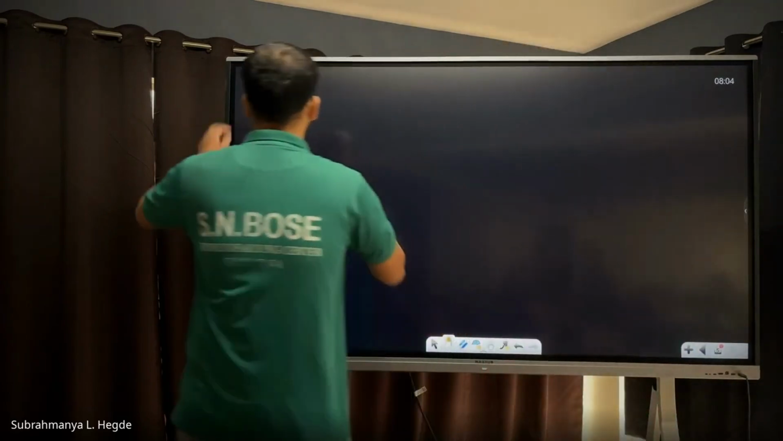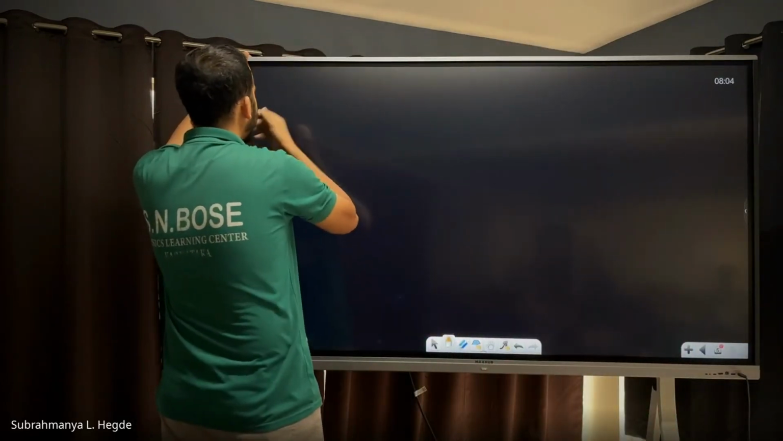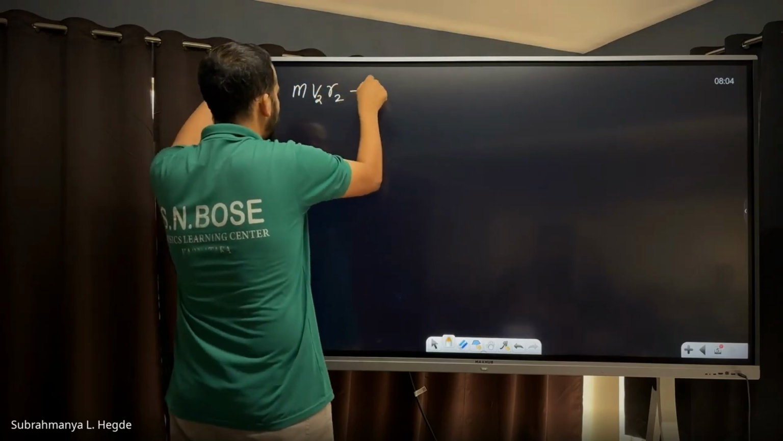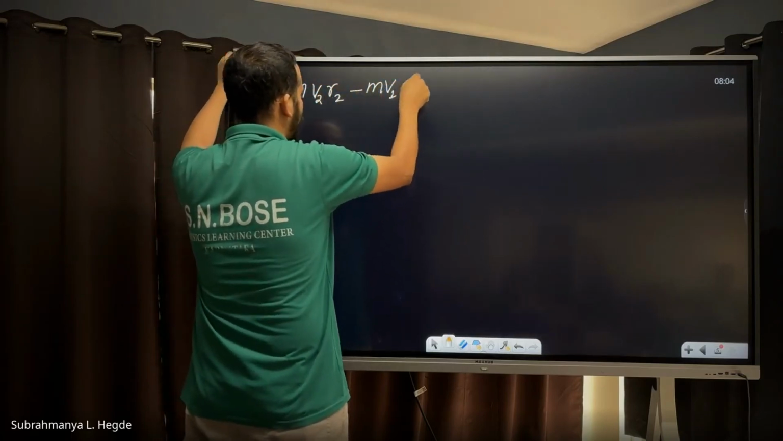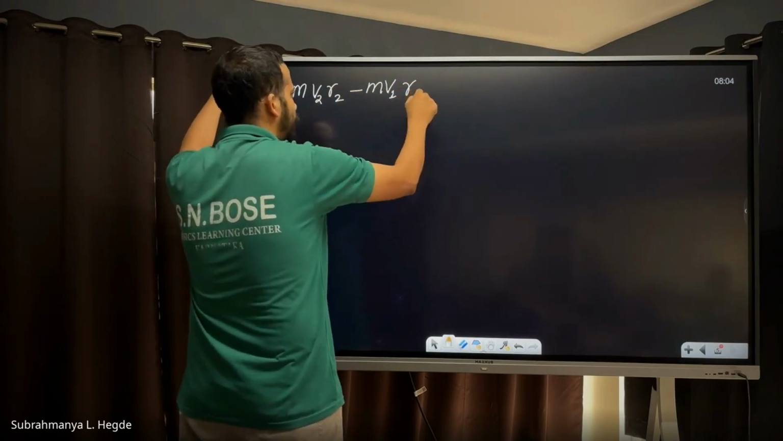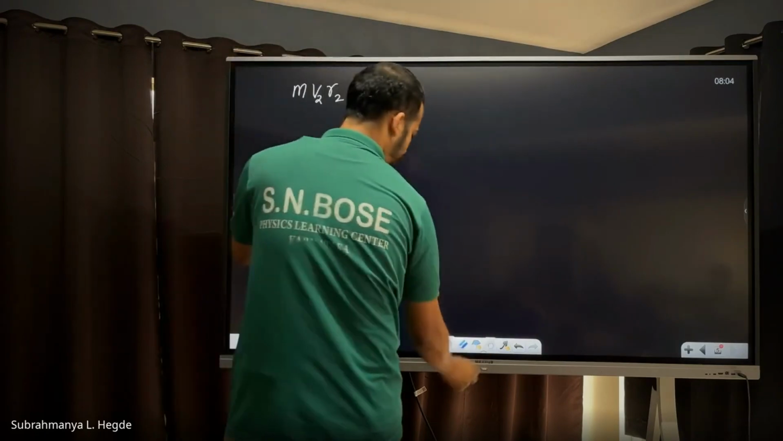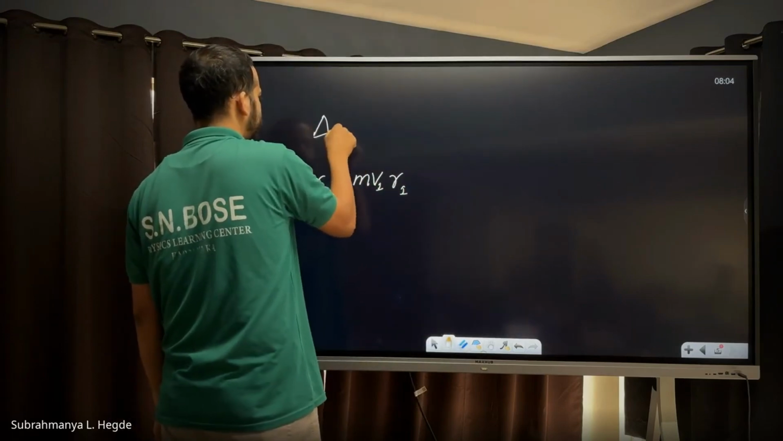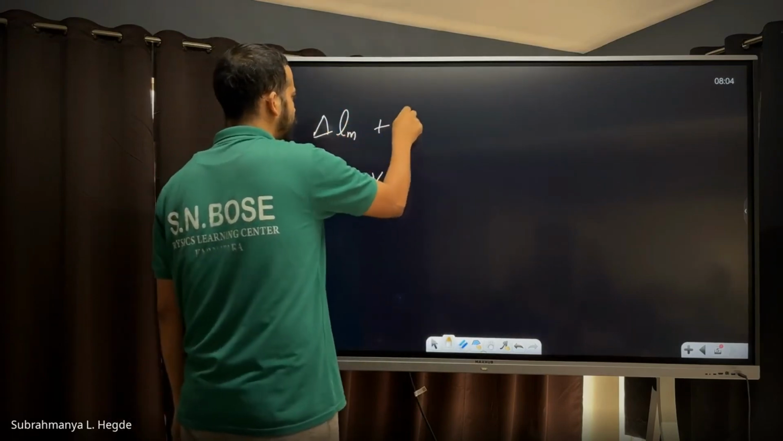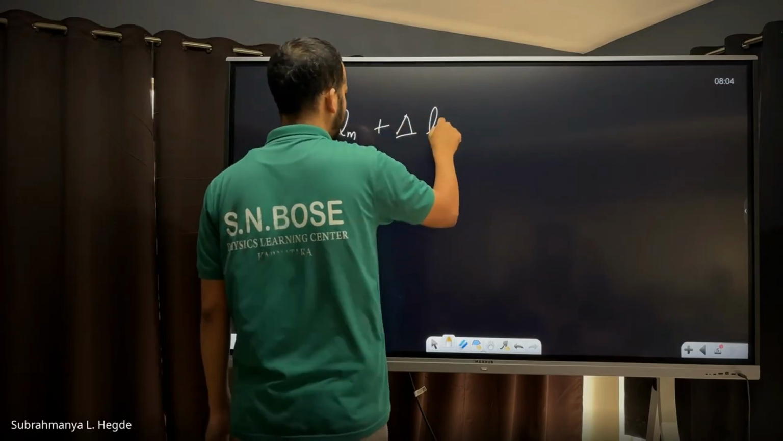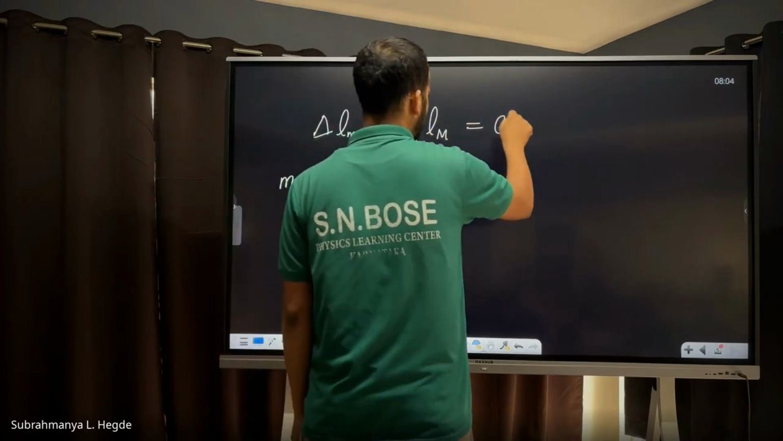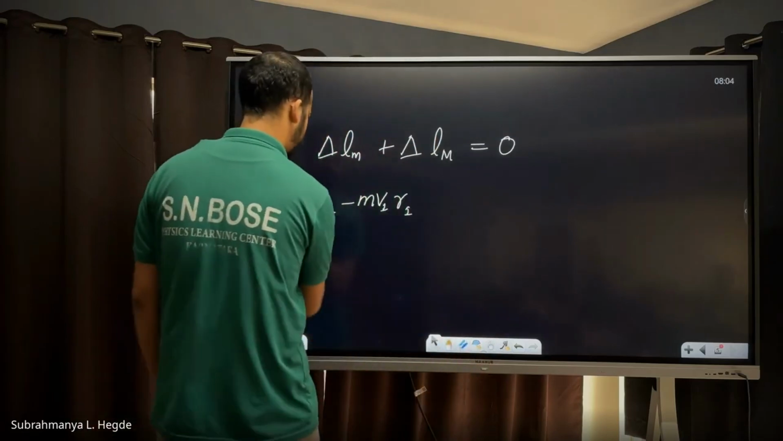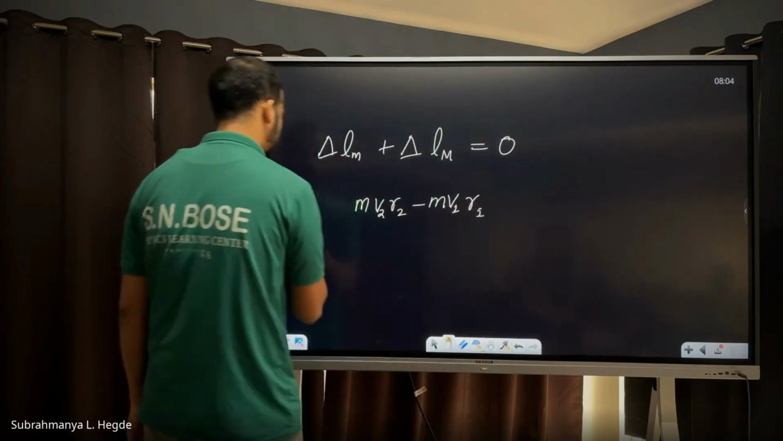Final minus initial: m v2 r2 minus m v1 r1. This is the change in angular momentum of m, plus the change in angular momentum of capital M, which equals 0. That's what I'm trying to apply. I got this one, and this is quite quick.